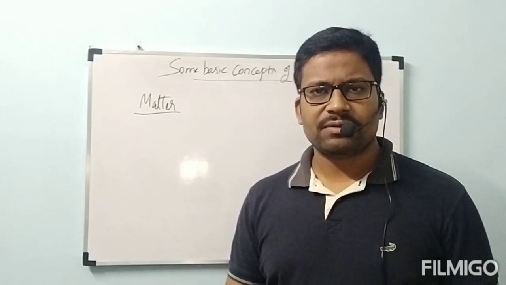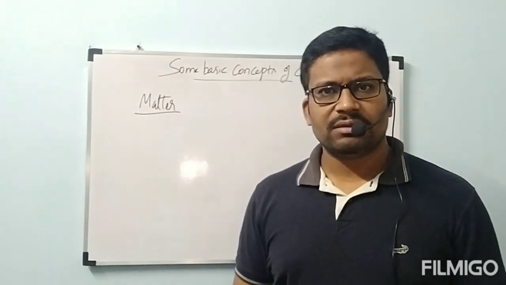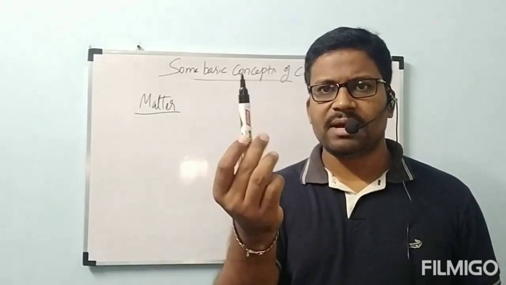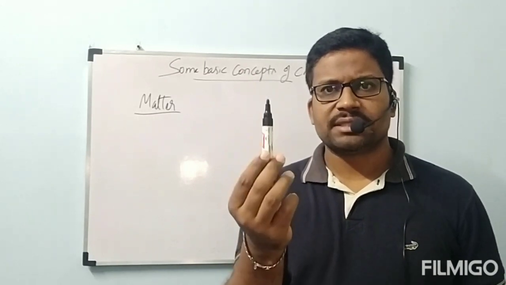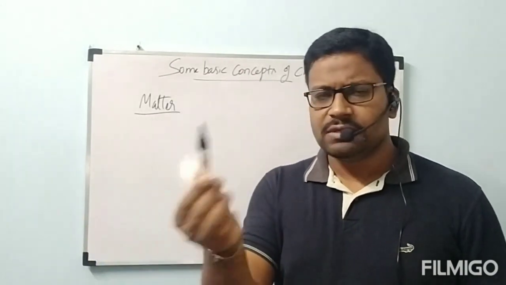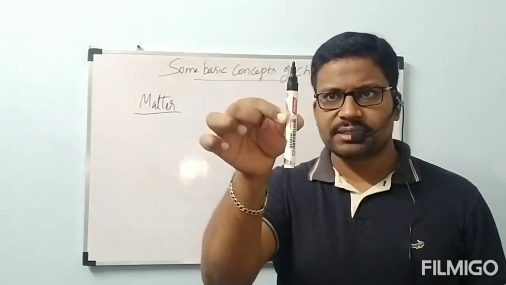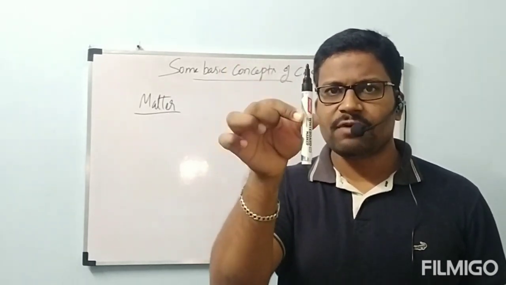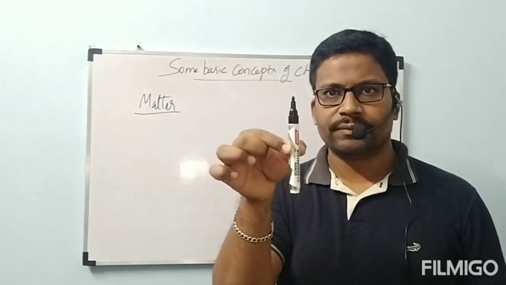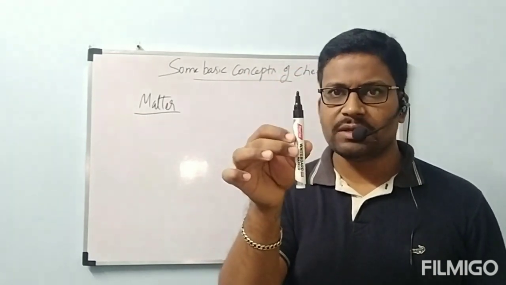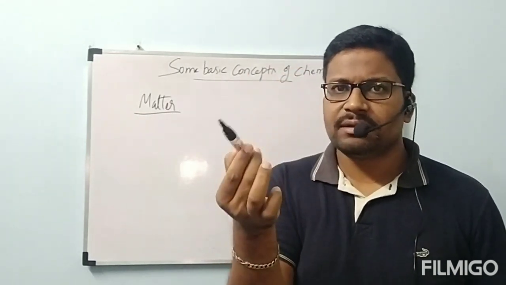Let us consider the many substances surrounding us. Let us consider this marker. It has some mass. If you keep it on a weighing machine, it will show some mass. And if you keep it in space like this, it is going to occupy some volume in this room. Definitely it is going to occupy some volume. Then this comes under matter.